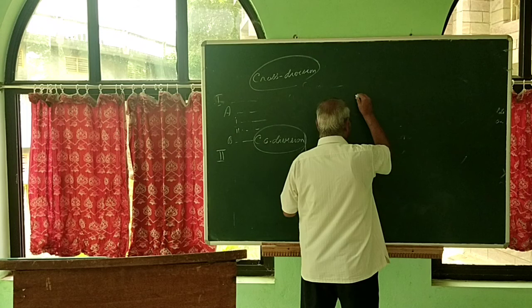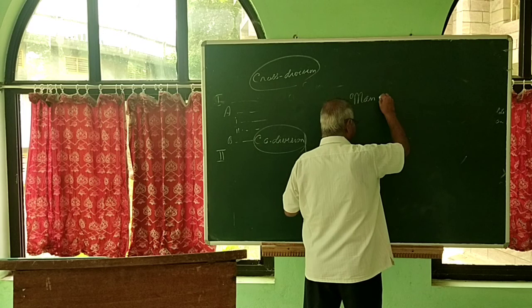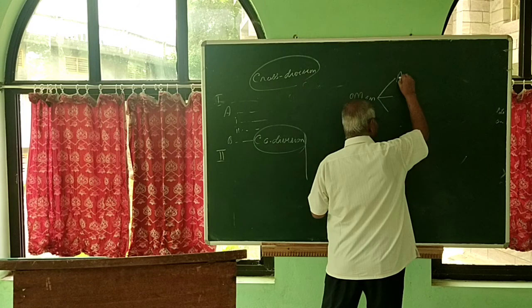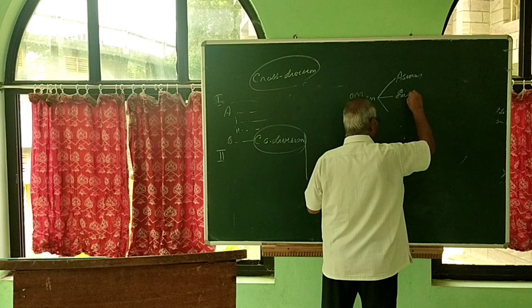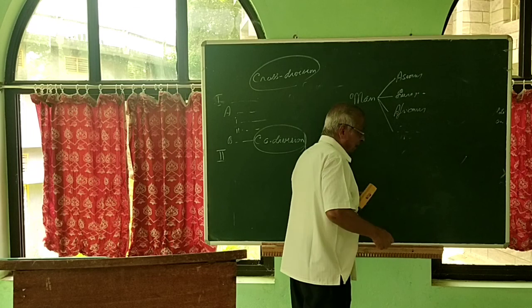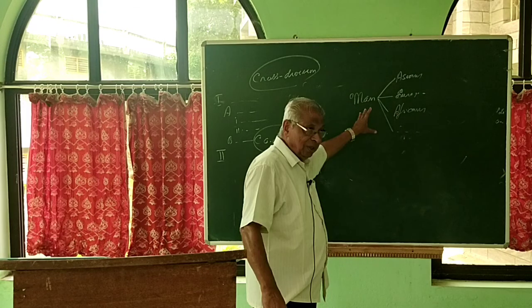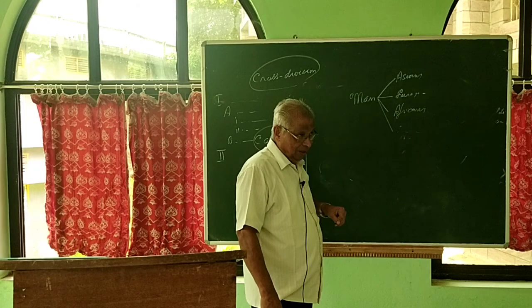For instance, I just give you an example. Man, we are dividing, I take this easier example of the same thing which I have already given. So Asians, Europeans, Africans, and so on. Now, this is logically correct because we are dividing a term according to one criterion.